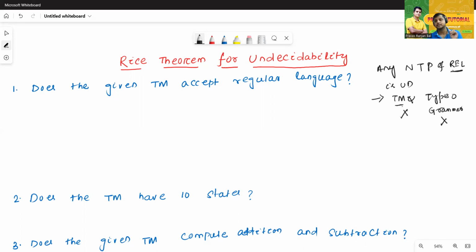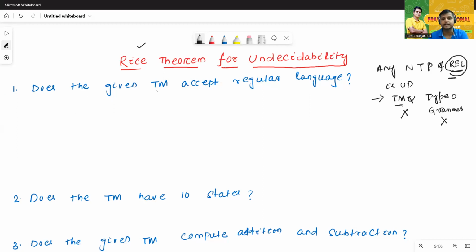We have already discussed this in the first class on Rice theorem. So we will only apply it on recursive enumerable languages. This is very important. Now we'll see the first problem.